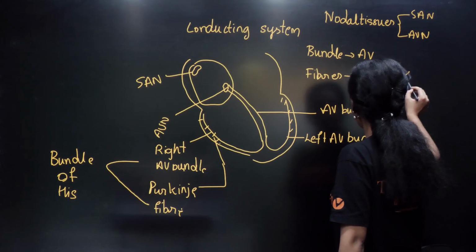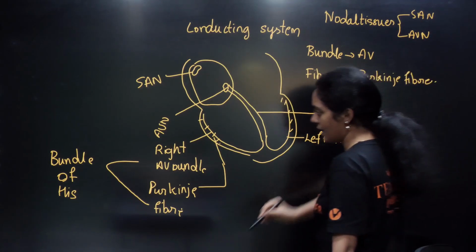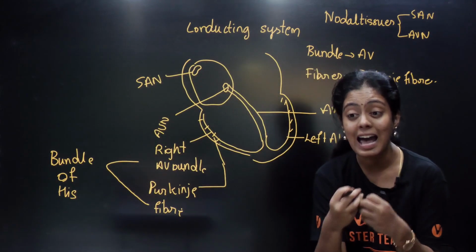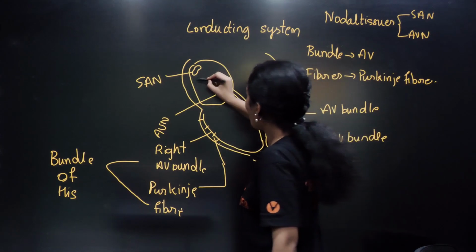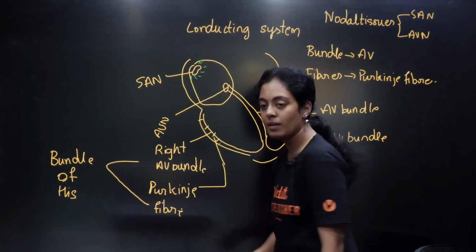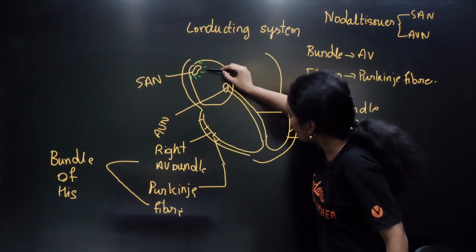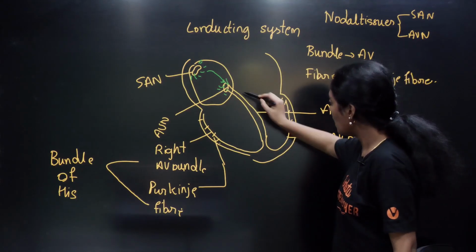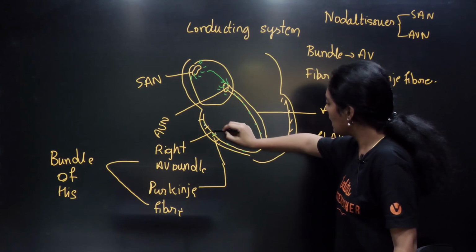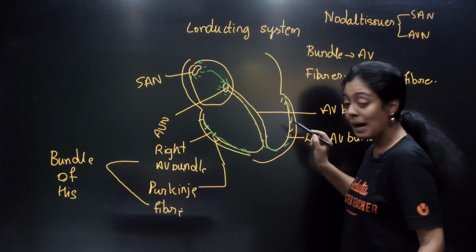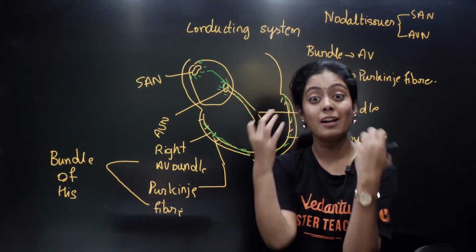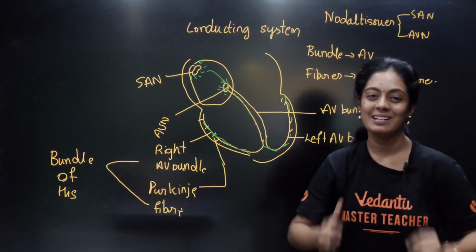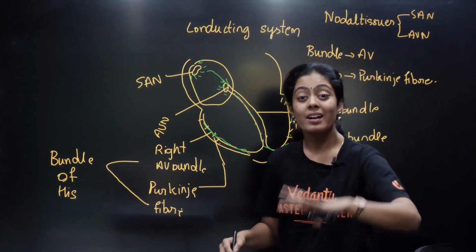Now what happens, guys, is very important to understand. An action potential is generated at this place, when the SAN gets activated. A charge develops, and that charge is passed from the SAN to the AVN. Now the charge develops in the AVN too. The AVN is going to pass that action potential everywhere. When it passes, your muscles there get activated. The ventricular muscles get activated and they are going to contract. So this is called the conducting system.